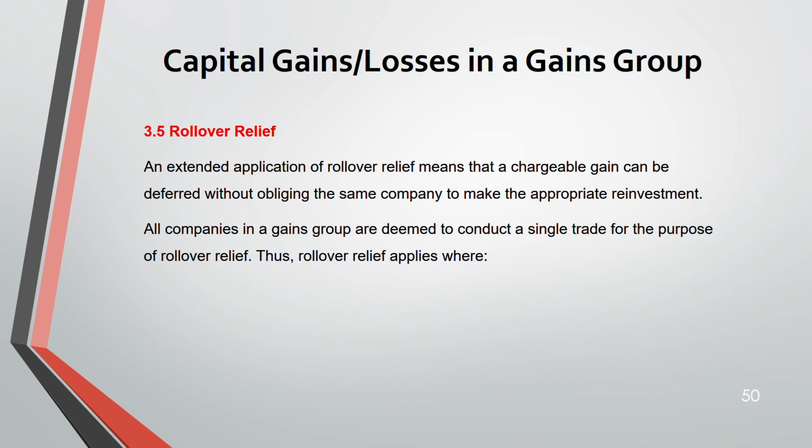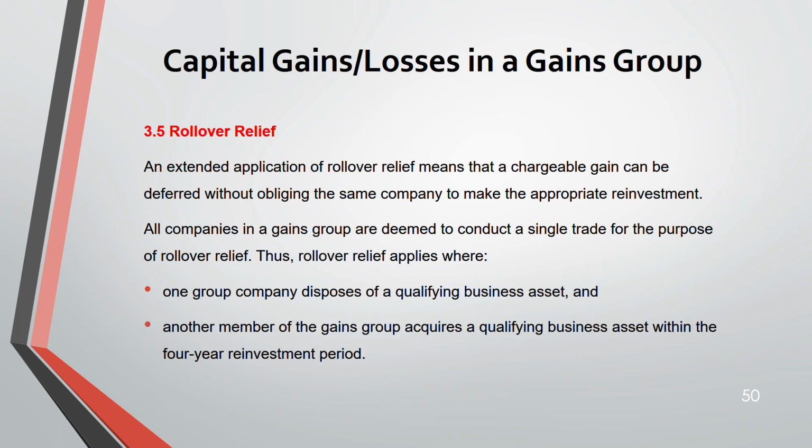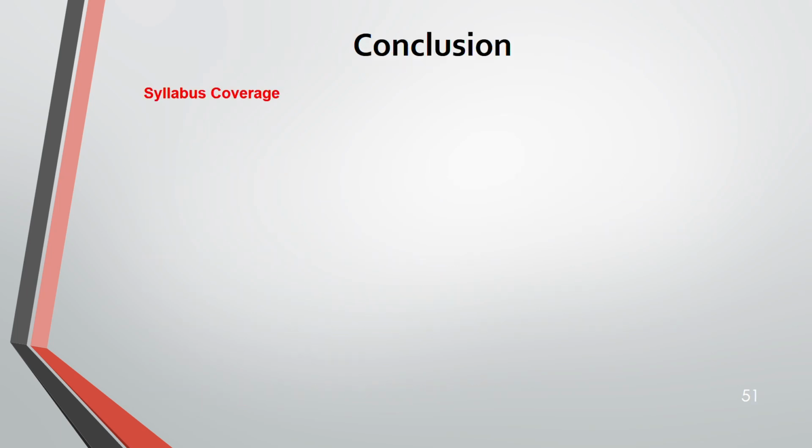So all the companies in the gains group are deemed to conduct a single trade for the purpose of rollover relief. Rollover relief applies where one group company disposes of a qualifying business asset and another member of the gains group acquires a qualifying business asset within 4 years. So you can see lecture 15 for the detailed version of rollover relief. Now that's it for this lecture.